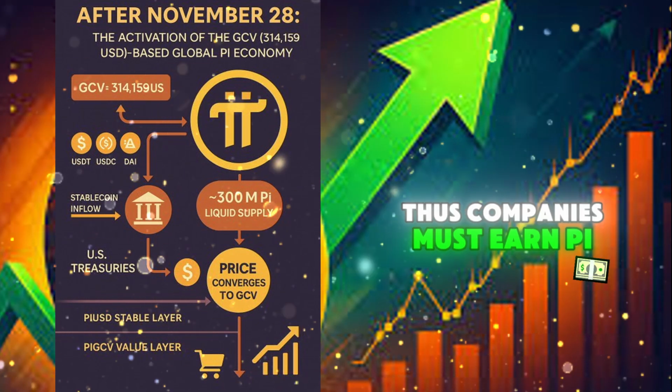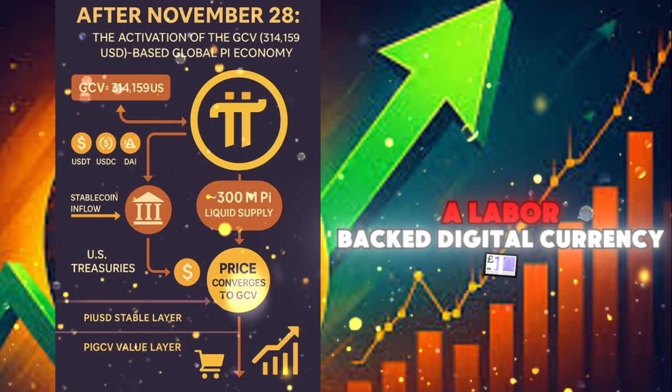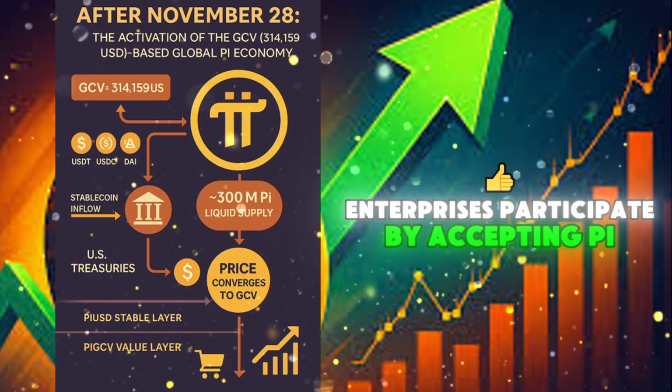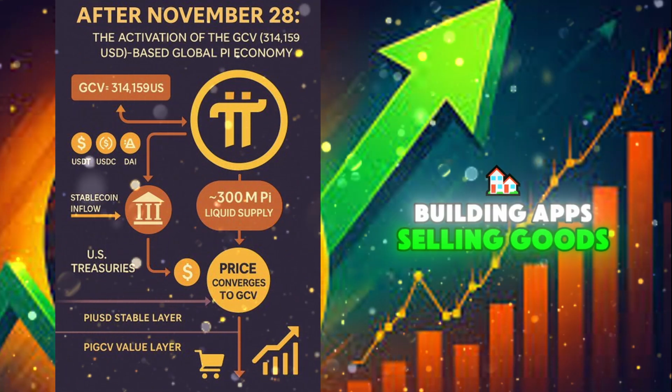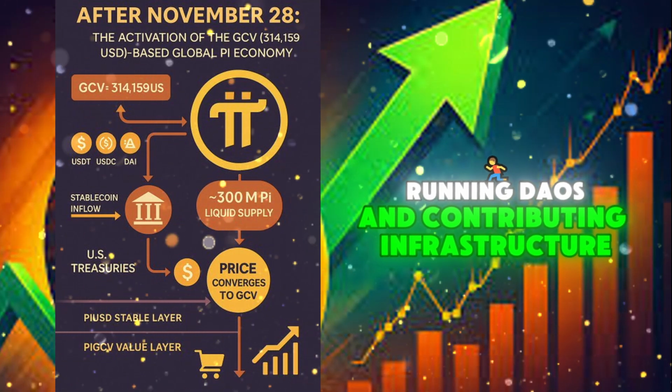Thus, companies must earn Pi through contribution. This transforms Pi into a labor-backed digital currency. Enterprises participate by accepting Pi, building apps, selling goods and services, running DAOs, and contributing infrastructure.